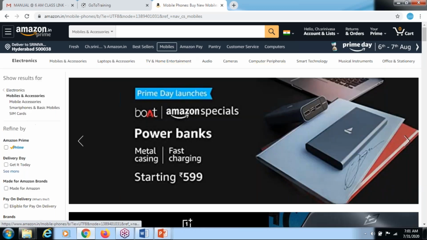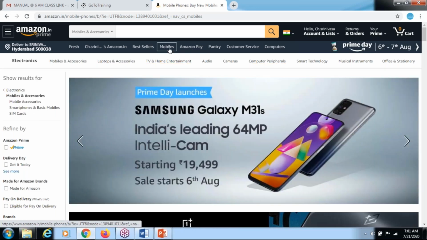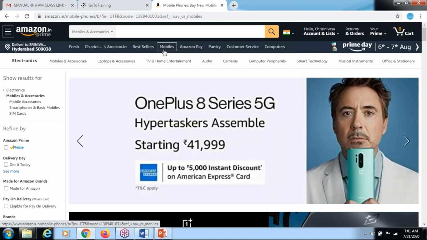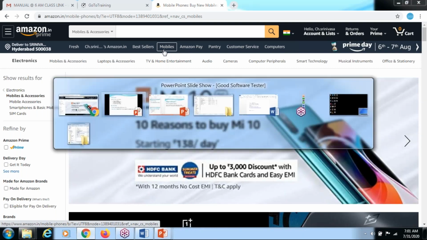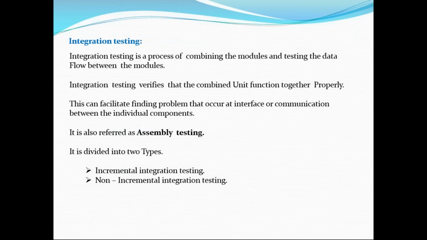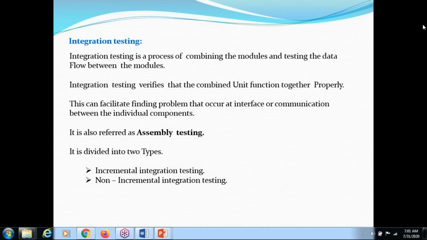This unit is ready for the other components to be tested. Once my unit testing is done, I will push my code to the branch, and we will get the build. That is what we call unit testing. What is integration testing? This is very important. What is the meaning of integration? Anybody? Integration means combining two or three modules. Combining two or three modules, that we call integration testing. That is very important.